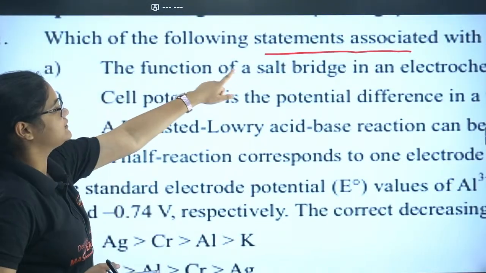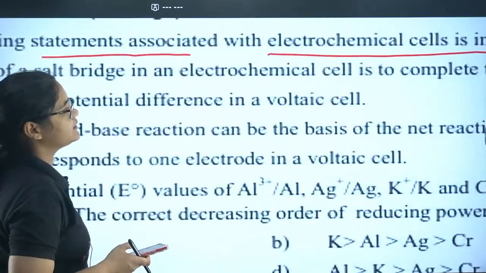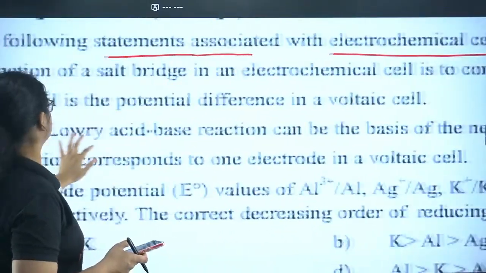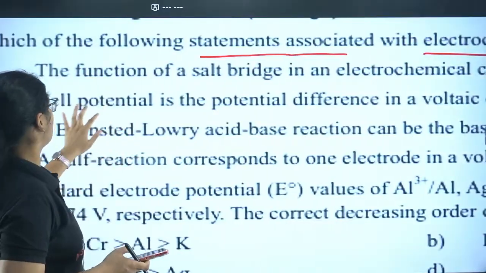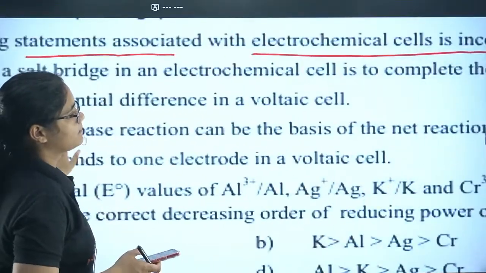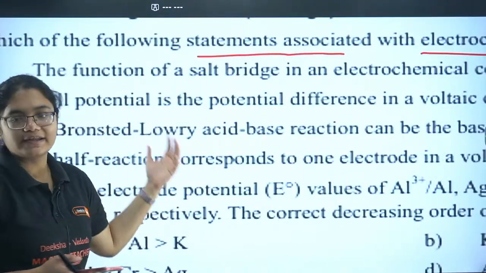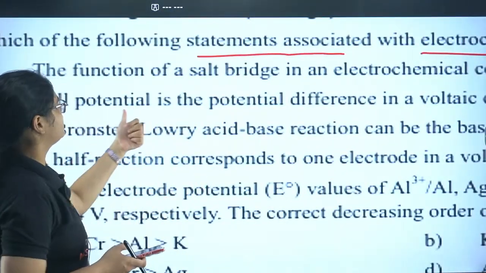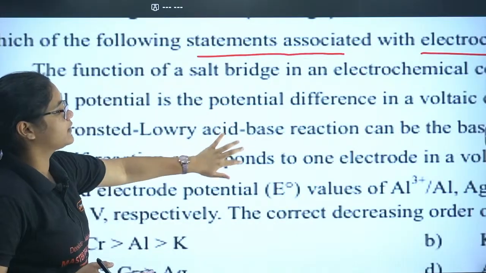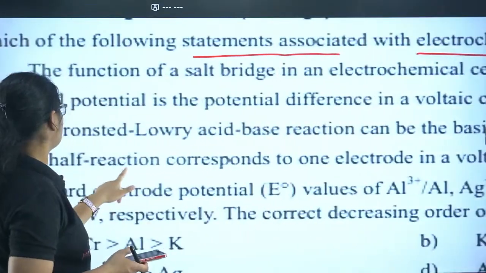Which of the following statements associated with electrochemical cell is incorrect? Okay, so here are the statements that are given to you. The function of salt bridge in an electrochemical cell is to complete the circuit. That is the first statement. Is it correct or not? Yes, that is definitely correct. The cell potential is the potential difference in a voltaic cell. Yes, that is also a correct statement.